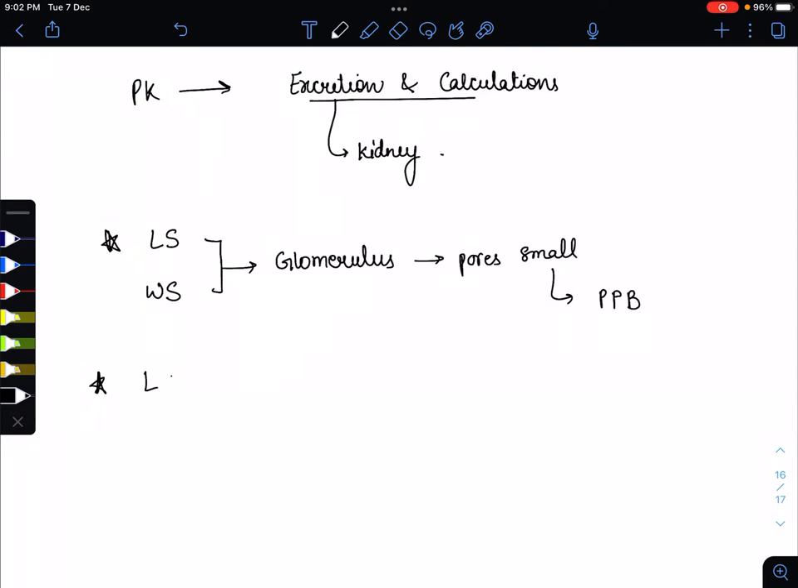Now our next point is about the lipid soluble drug: lipid soluble drugs are reabsorbed again and again. Why? Because lipid soluble means they can easily cross the membrane. So as they get excreted into the tubules, they are again reabsorbed. Reabsorption occurs again and again for the lipid soluble drug, while the water soluble drug cannot be reabsorbed. Once it is filtered from the glomerulus, it does not reabsorb back from the kidney.